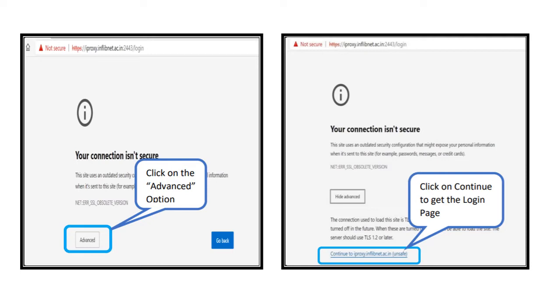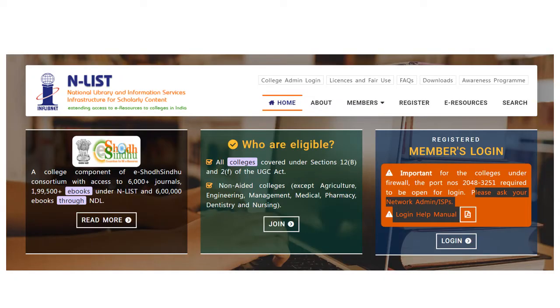If you find yourself facing this particular window, all you need to do is click on the advanced button, and then you will be redirected to another window. There you will have to click on continue to iProxy InflibNet. Once you click on that, this is the NList page that will open up.